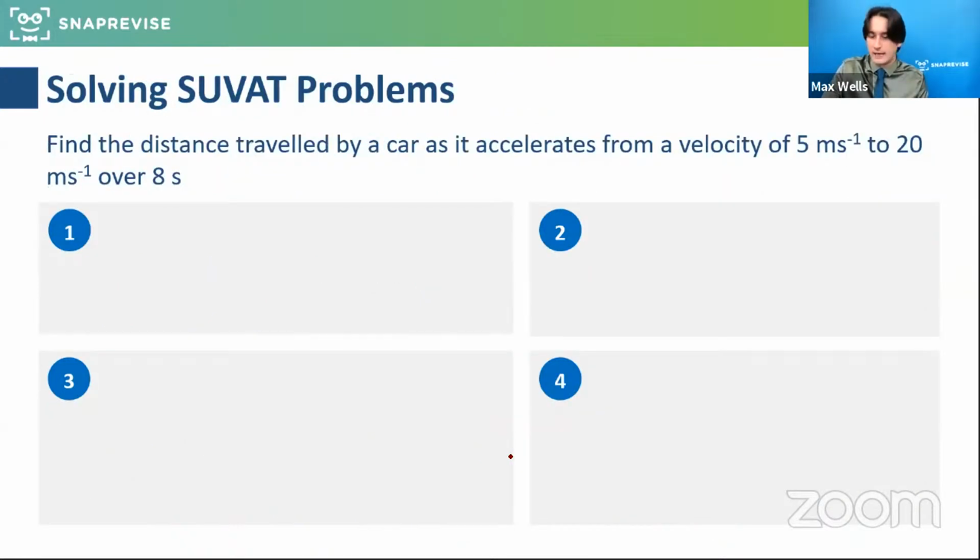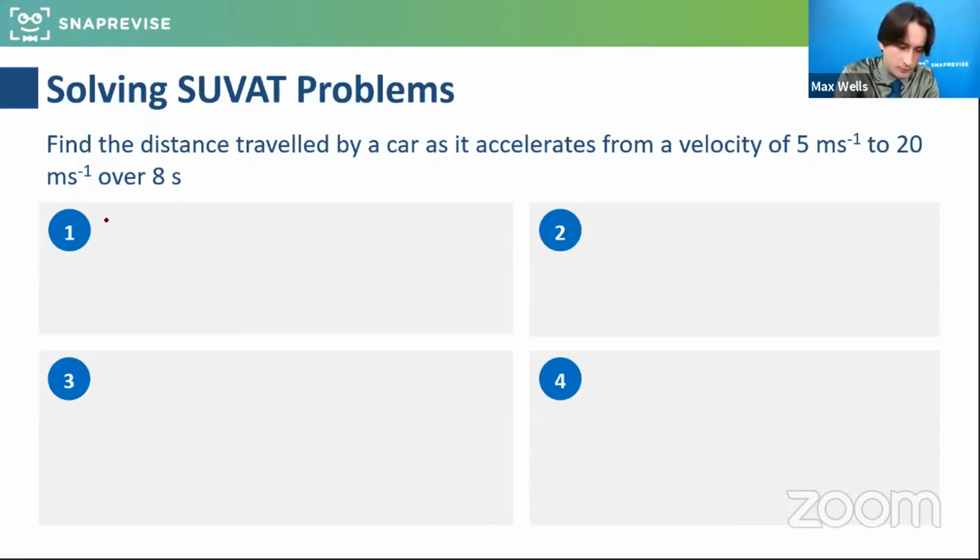That's great. Let's work through a question together now. Solving a SUVAT problem: find the distance traveled by a car as it accelerates from a velocity of 5 meters per second to 20 meters per second over 8 seconds. Feel free, if you're confident with this, to work ahead of me, get an answer and share it.